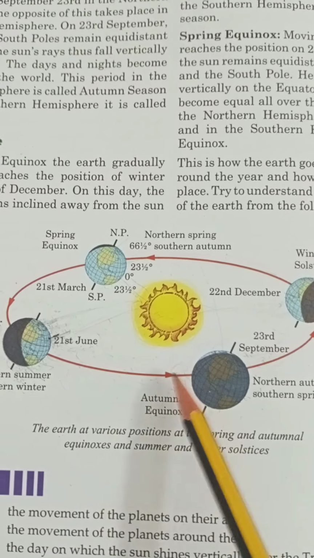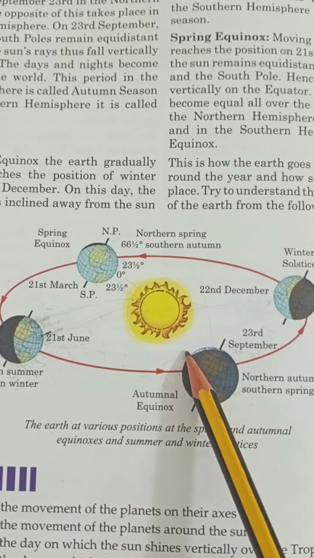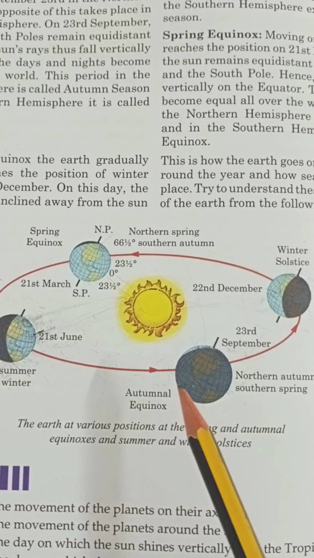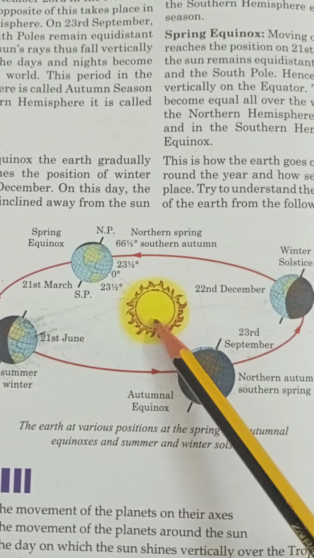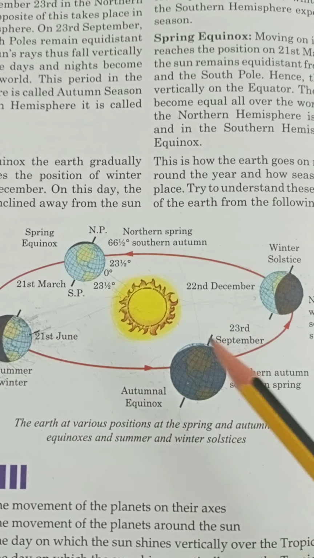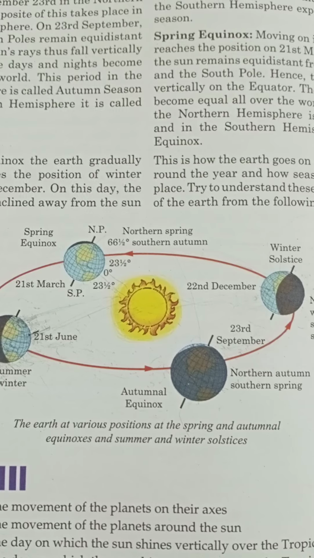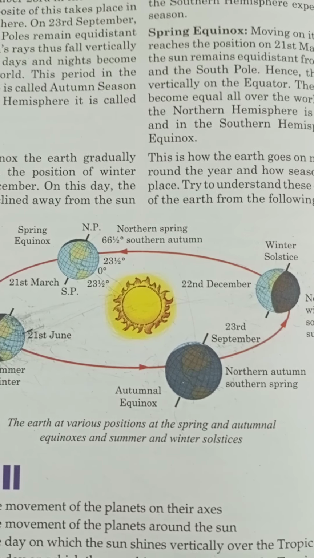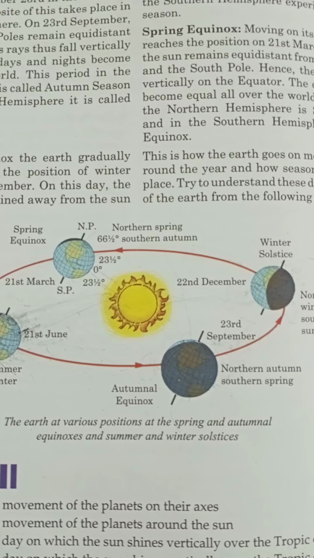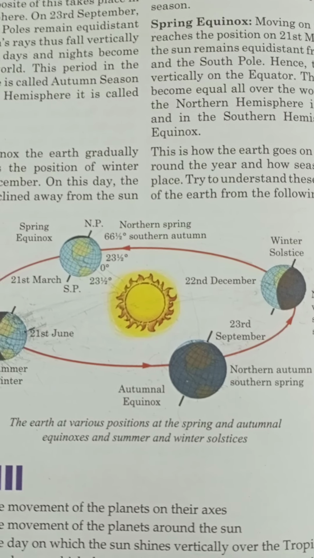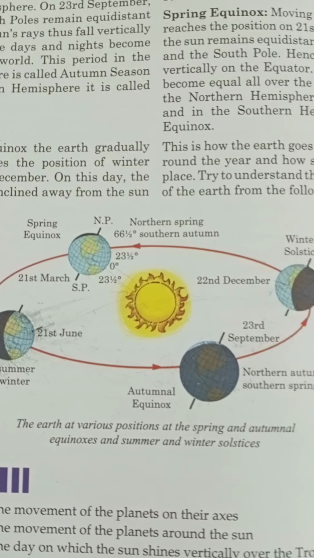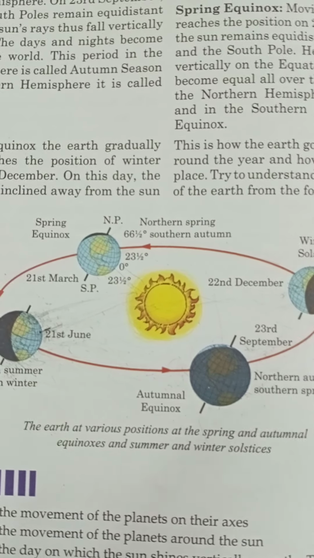Once again, let us see what rotation is. Rotation is the movement of a planet on its axis. The earth rotating on its axis is called rotation. Revolution is the movement of a planet around the sun. When it moves around the sun, it is called revolution. We have seen how rotation takes place and how revolution takes place.